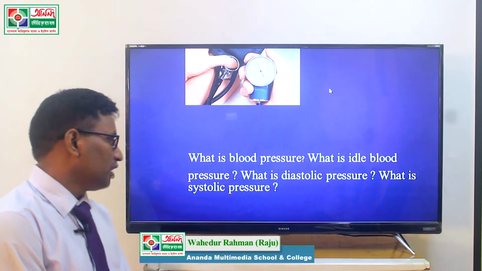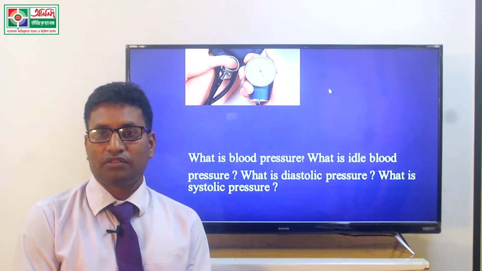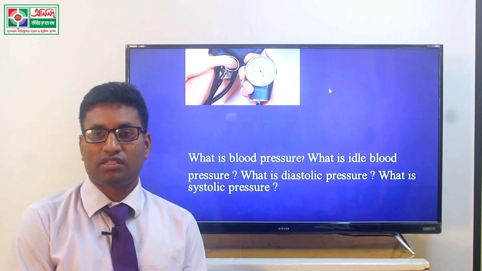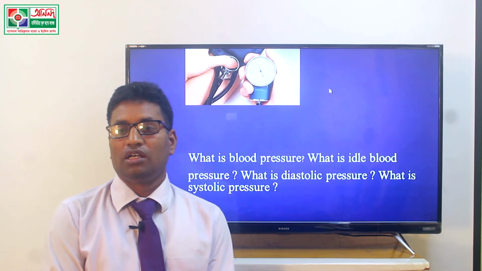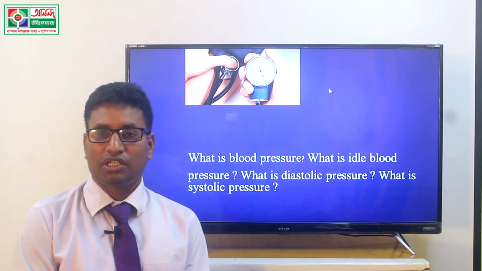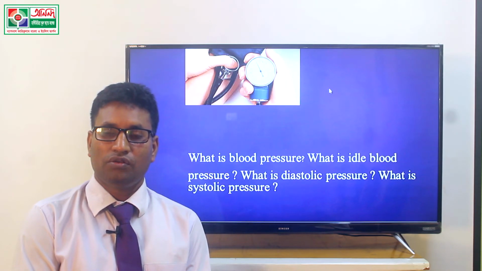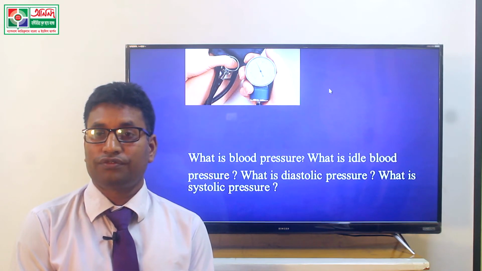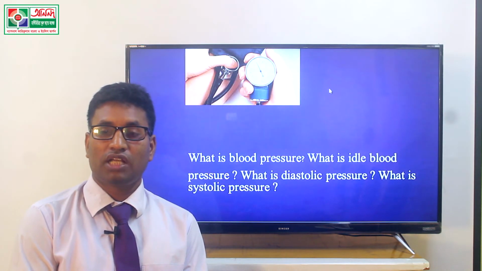What is ideal blood pressure? At first we know how many types of blood pressure are found in the blood circulatory system. Mainly two types of blood pressure are found: systolic blood pressure and diastolic blood pressure. For systolic blood pressure, we know what systole is. The contraction of the heart is called systole. On the other hand, the expansion of the heart is called diastole.